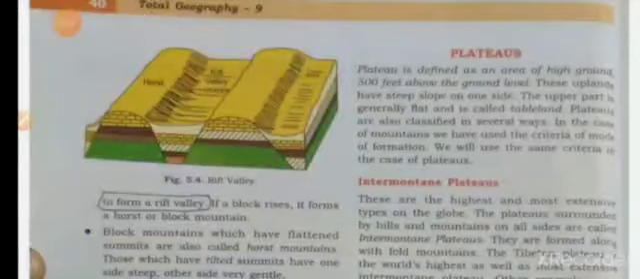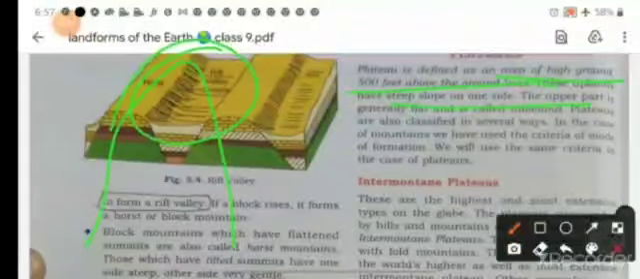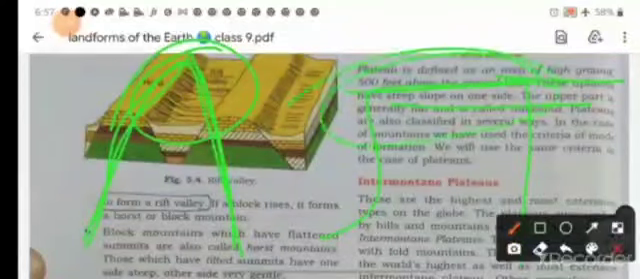So our next topic is your plateaus. Plateaus is defined as the area of height ground 500 feet above the ground level. This is a steep slope. There are differences between mountain and plateaus. The mountains have cone shape and plateaus have tableland shape. The upper part of the plateaus is like this. So you can say the upper part is generally flat and it is also called tableland.